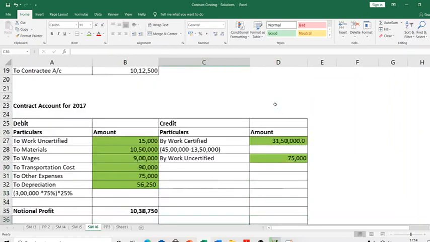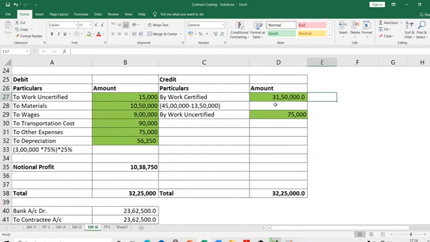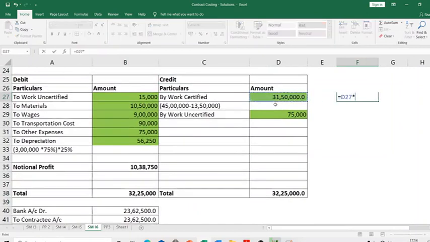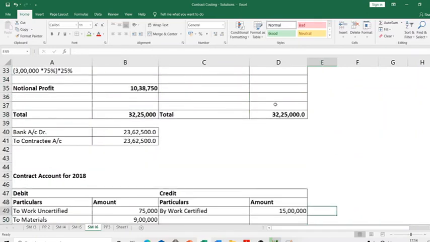Now come below, I'll show the entries. Now the entries, what I'm going to say is, see this year how much of work was certified. This year work that got certified is 31,50,000. That means out of this 75% my contractee must have paid. Yes, but I'll pass an entry for advance money. I'll say bank account debit to contractee account 23,62,500.